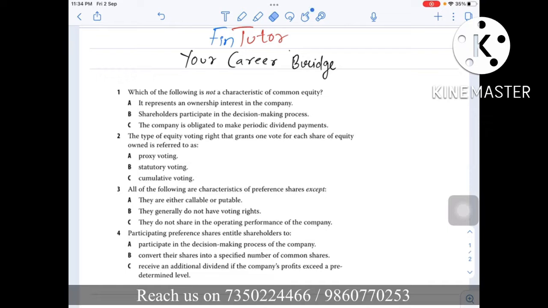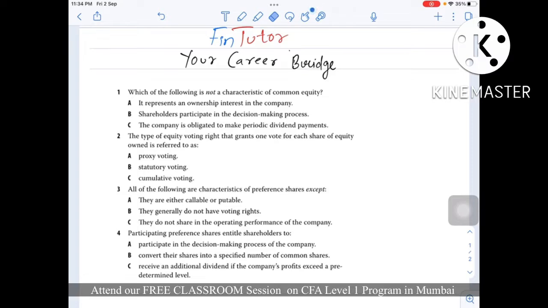The key to get success in CFA Level 1 exam is practice, practice and more practice. As it is said, the more you sweat in training, the less you bleed in war. Same goes in CFA preparation. The more you practice, the more will be your confidence on the day of exam, and the less will be your chances of not clearing the exam. So guys, make sure you do as much practice as you can.